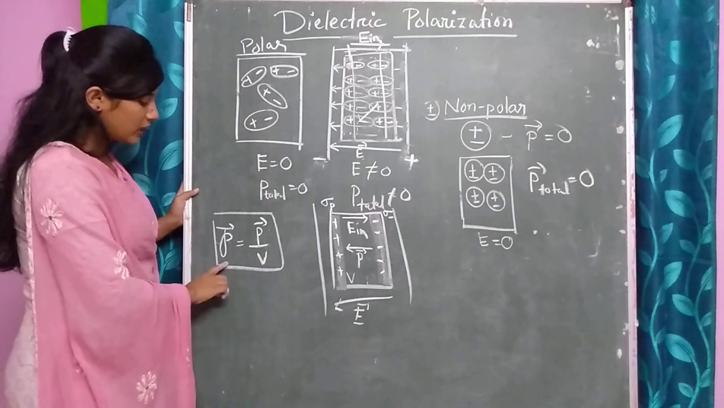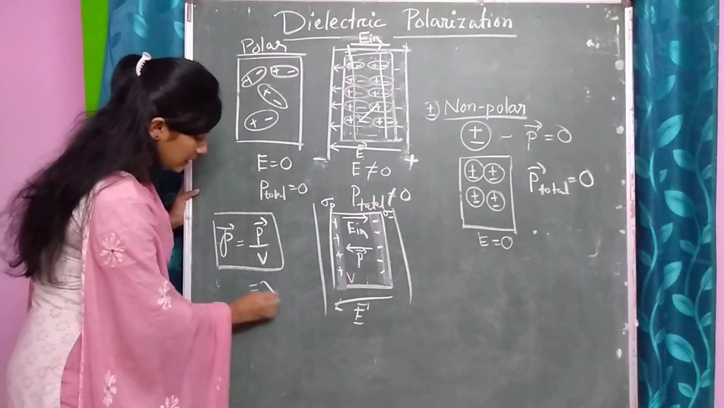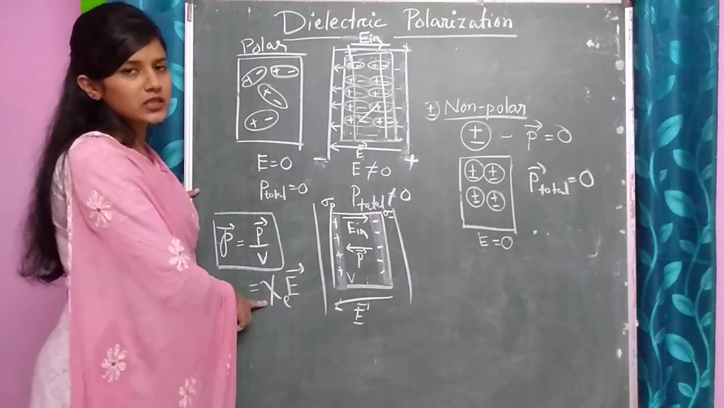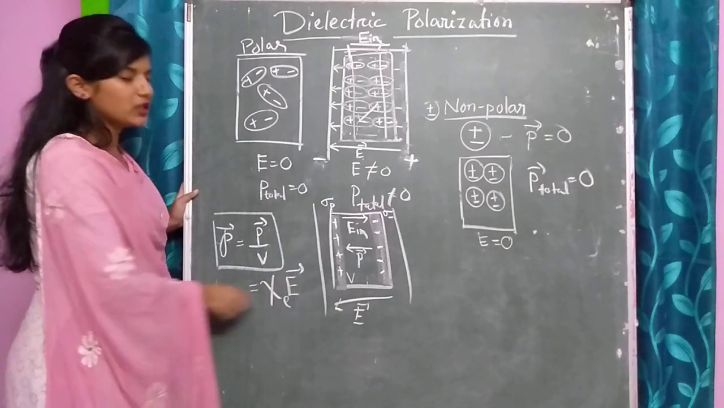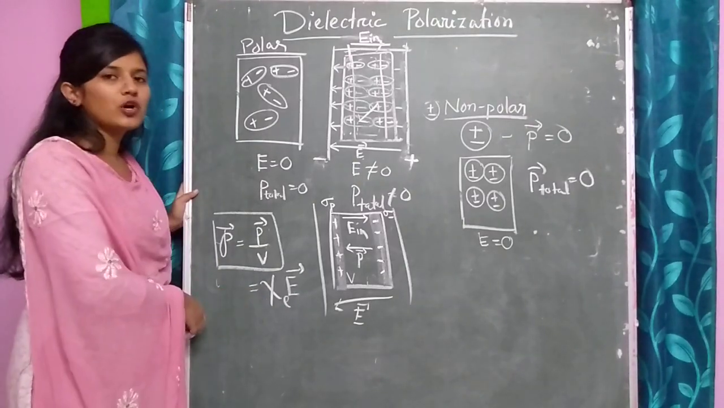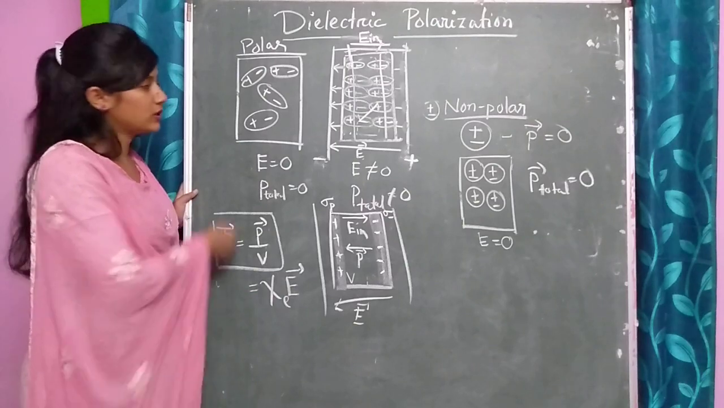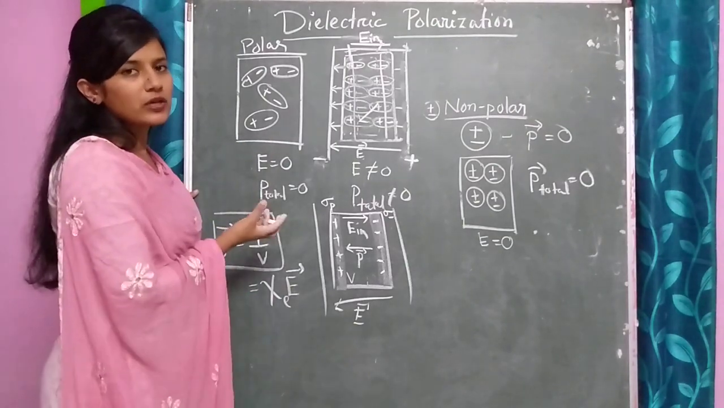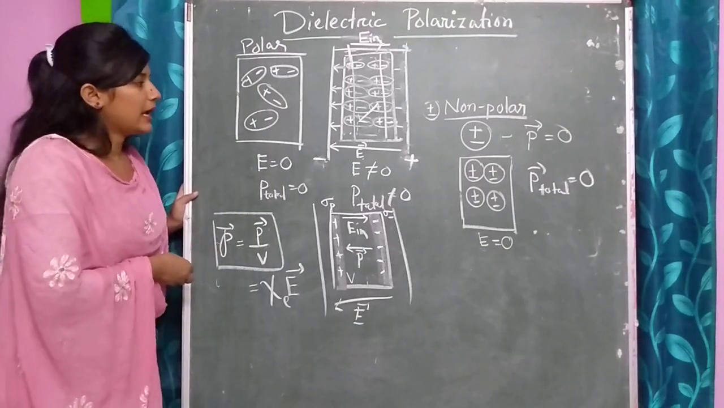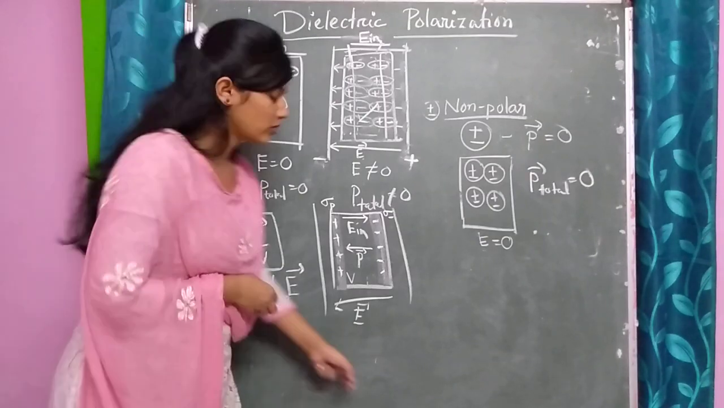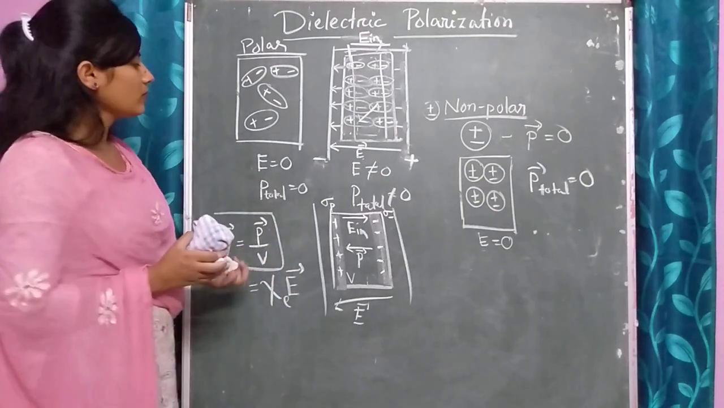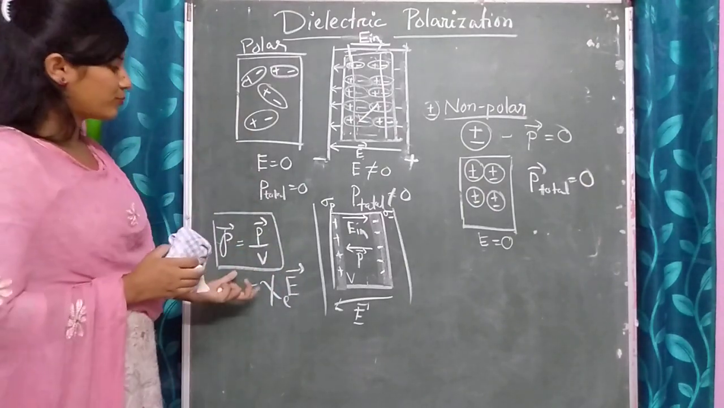This polarization can also be written as chi into E. Chi is known as the susceptibility of the medium, and E is the electric field. Chi is the susceptibility of the dielectric medium, which means how easily it can polarize the dielectric material. And E is the net electric field developed inside the dielectric. So this is the case of polar molecules.